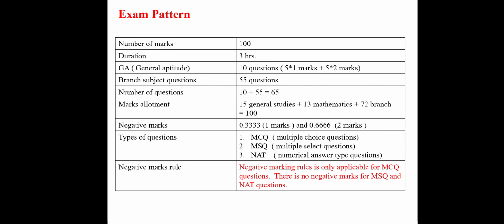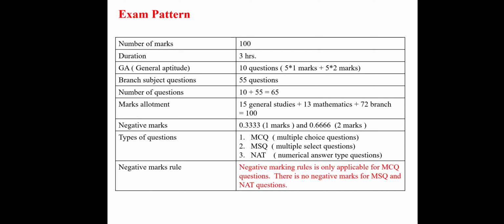So now the important part is the exam pattern. The total marks are 100 and the duration is 3 hours. There are two sections in the question paper. The first is general aptitude, the second is branch questions. General aptitude has 10 questions: 5 questions of 1 mark and 5 questions of 2 marks. Branch subject questions are 55 questions. So the total number of questions is 65.